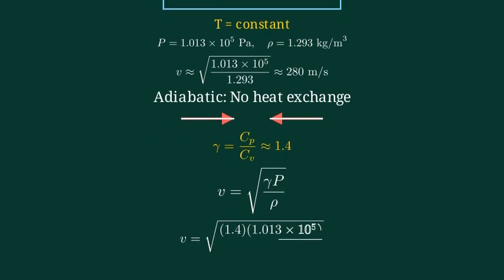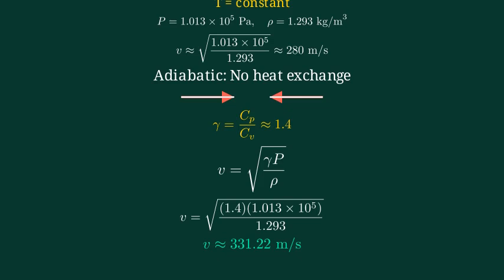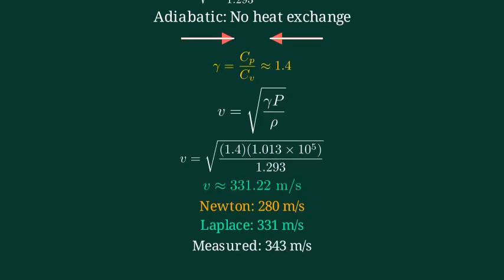Now, let's calculate using the same values. Gamma is 1.4, pressure is 1.013 times 10 to the 5, and density is 1.293. The speed of sound comes out to about 331.22 meters per second, which matches experiments. So Newton's result was too low, but Laplace's correction makes the formula almost perfect. The real speed is about 343 meters per second.